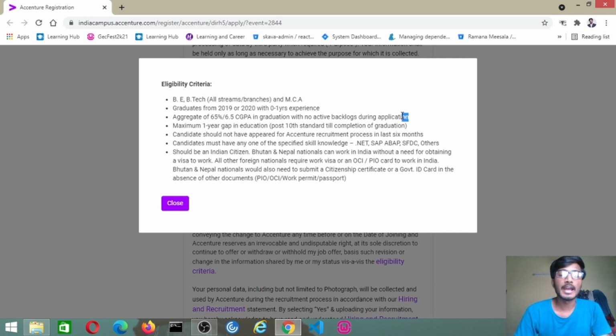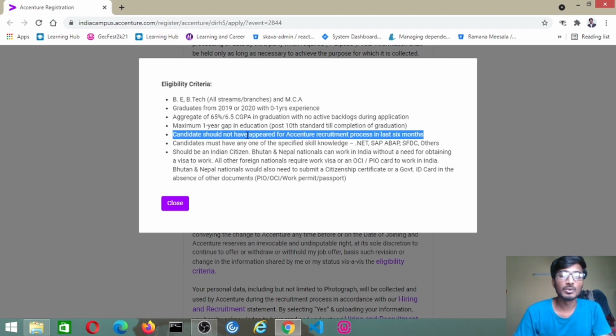The candidates who are going to apply for this job should not have any backlog, and the CGPA has to be 6.5 and above, and the percentage has to be 65% and above. Maximum 1 year gap in education. Suppose some candidates may have an education gap from 10th class up to graduation. There, a gap of 1 year at most is allowed. And the candidate should not have appeared for the Accenture recruitment process in the last 6 months. If any candidates have appeared for Accenture in the last 6 months, then they cannot apply for this job.